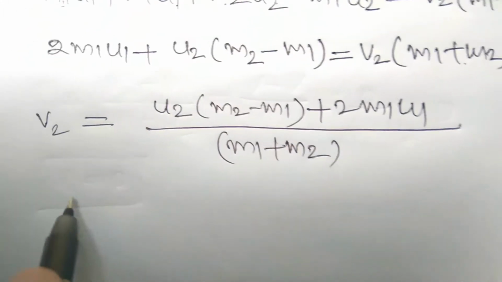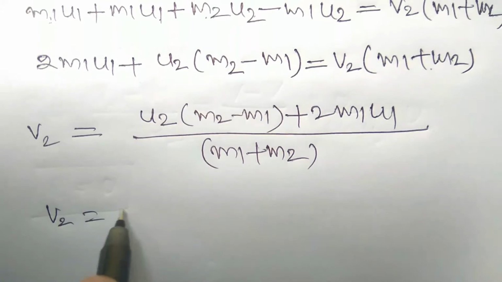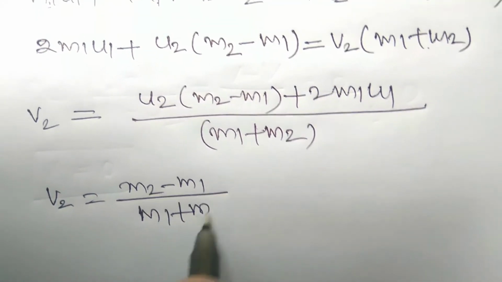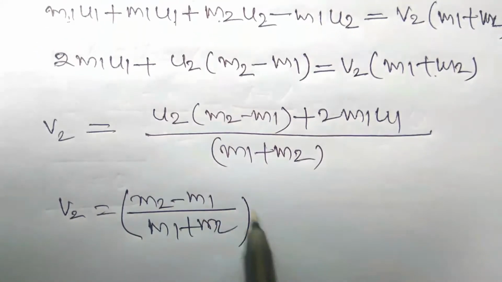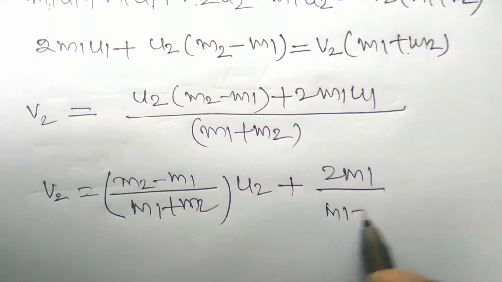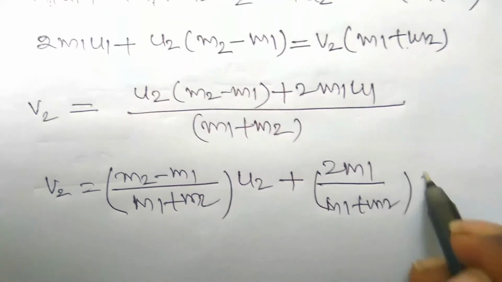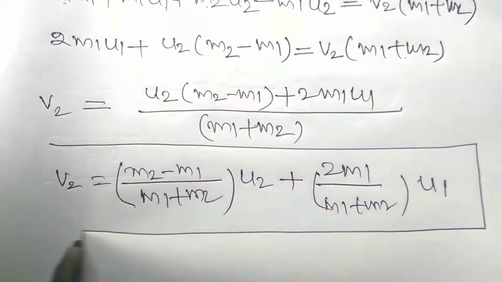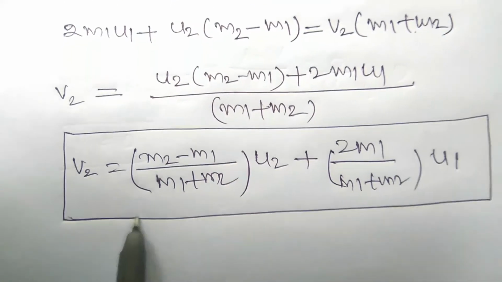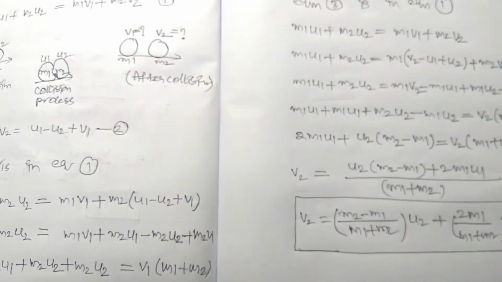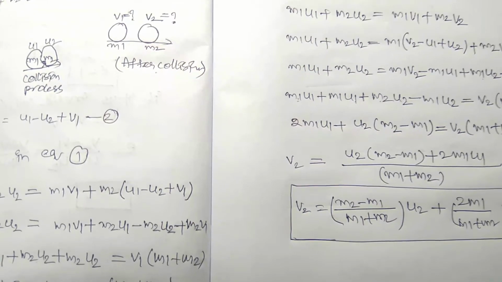Okay, this can be written as v2 is equal to m2 minus m1 by m1 plus m2 into u2, and plus 2m1 by m1 plus m2 into u1. So this is the final velocity of the second body after collision. Okay, so these are the equations to derive the final velocity of the first and second body in one-dimensional elastic collision.